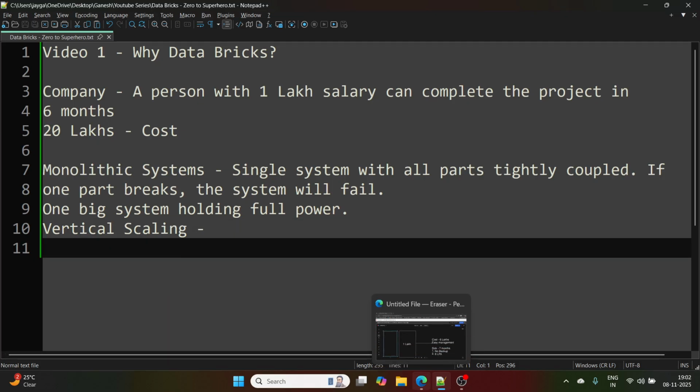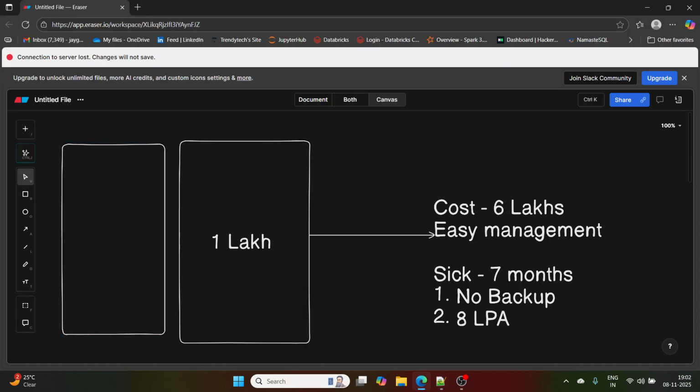Vertical scaling, as in, there is one more meaning to vertical scaling. If they want to put a backup, they want to put the same system like this one. And vertical scaling, as in, let's say, if this person tries to resign or something like that, what organization can do?